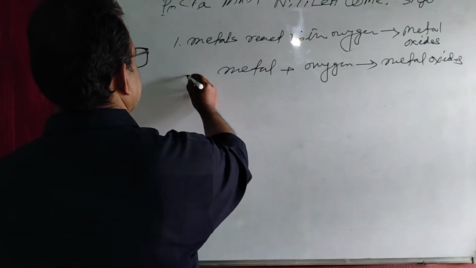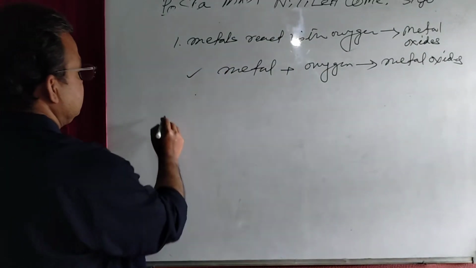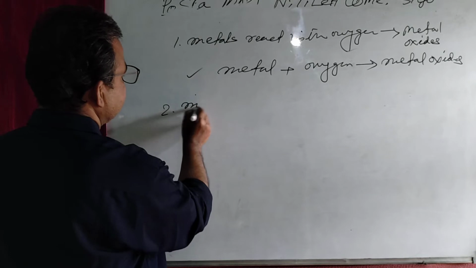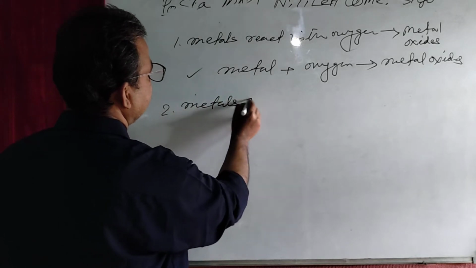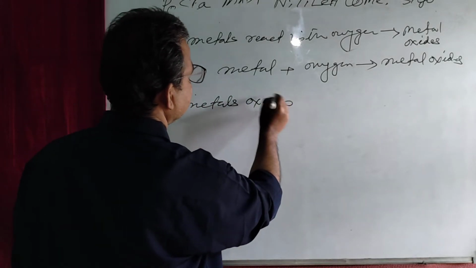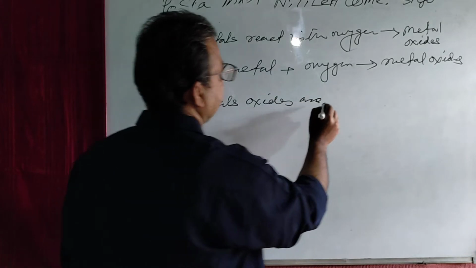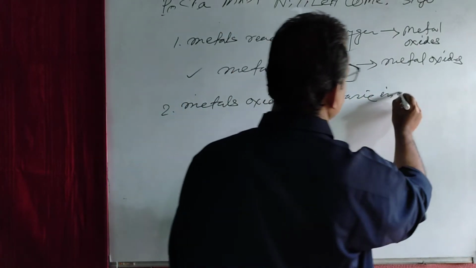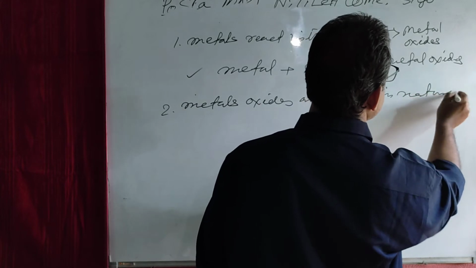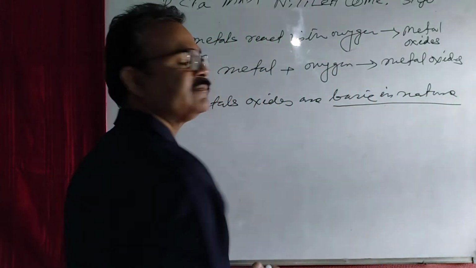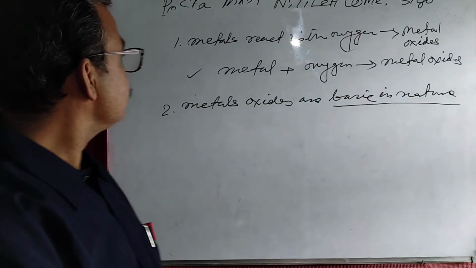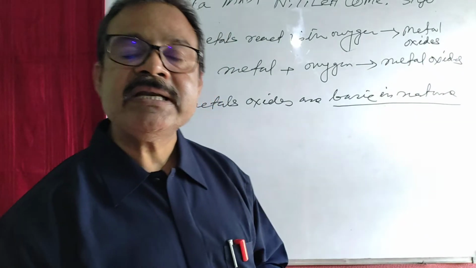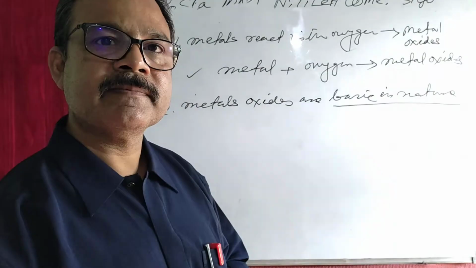Okay, now metal oxides are basic in nature. So here you should know what are acid and what are base.